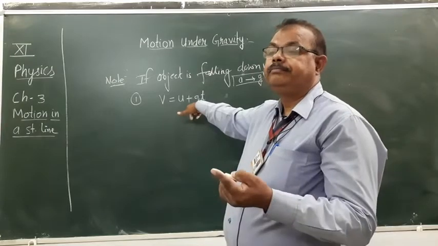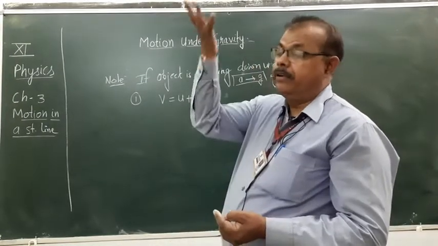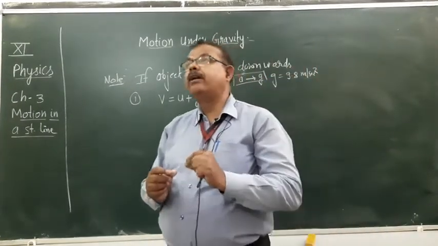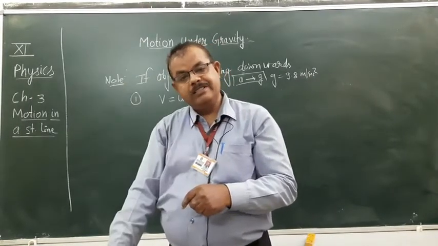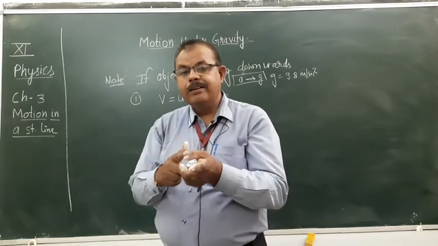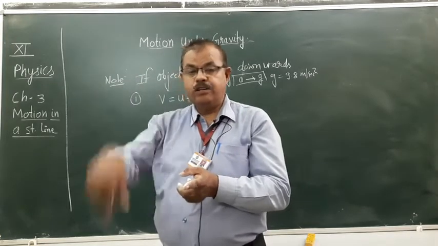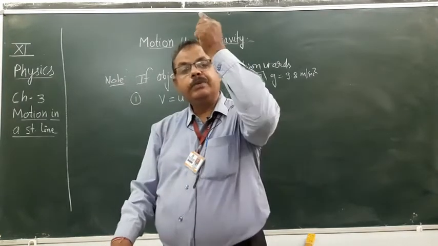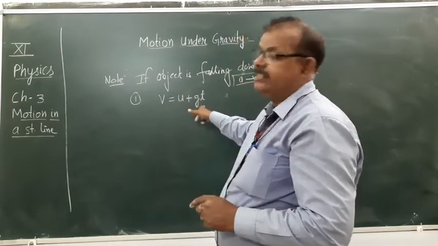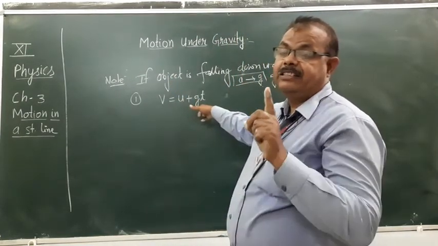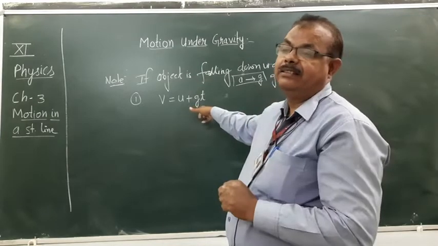And when velocity is upward, suppose I am throwing a ball upward, but gravity is always downwards, so both directions are opposite. Gravity is downwards and motion is upward. In that case v equals u minus gt. In that case g will be minus g, right?